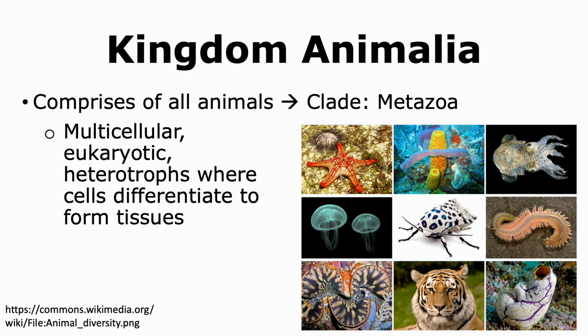The organisms that belong to the kingdom of Animalia can also be classified into the clade of metazoa. These include organisms that are multicellular, eukaryotic heterotrophs that have specialized cells that can differentiate to form tissues.